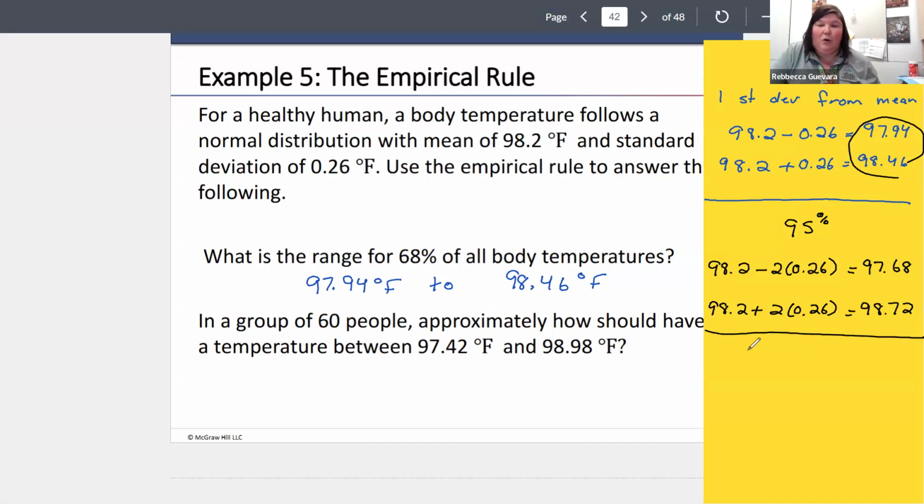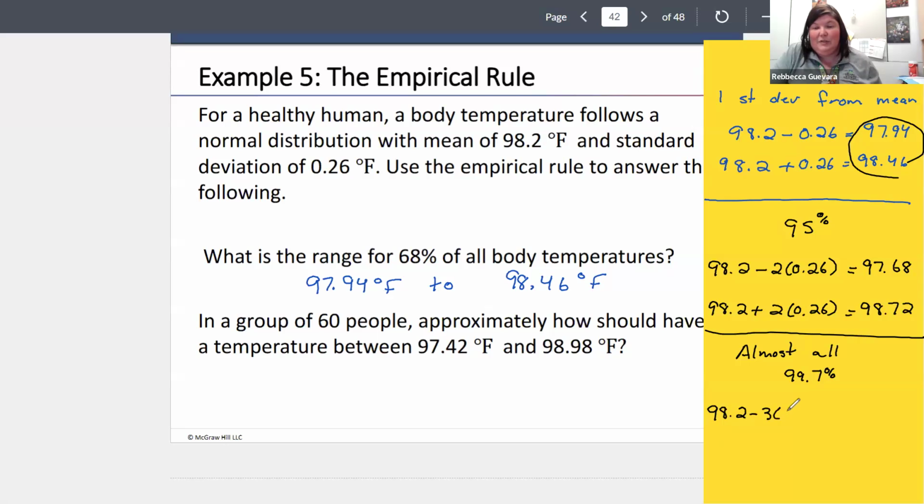So let me look at my "almost all," which we said is 99.7%. So in that range, that is where we go out 3 standard deviations.